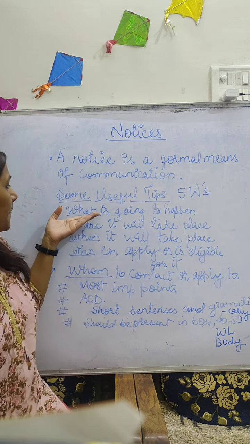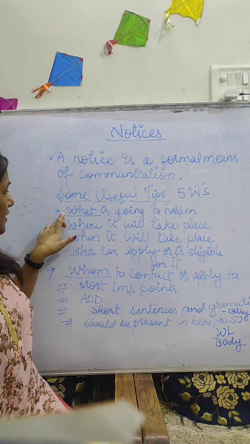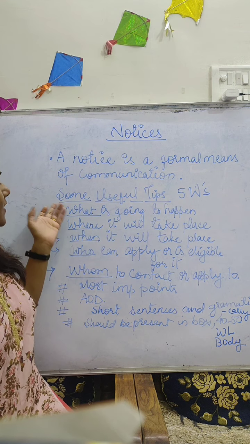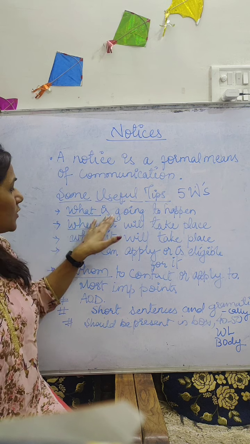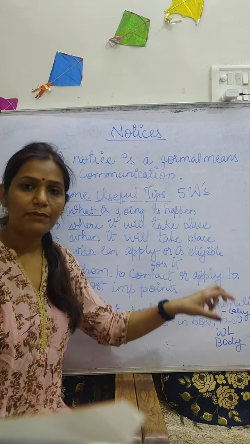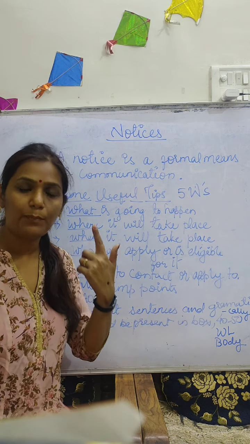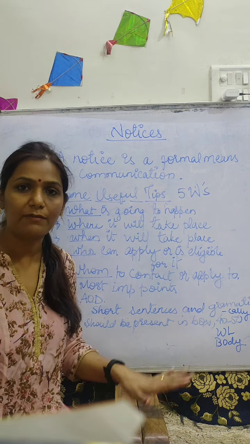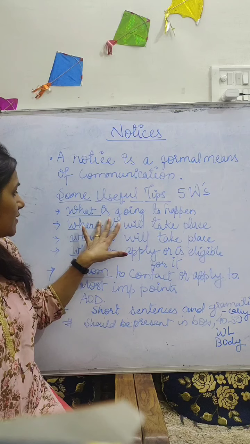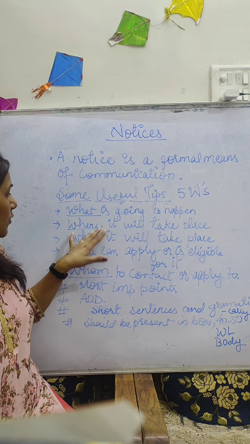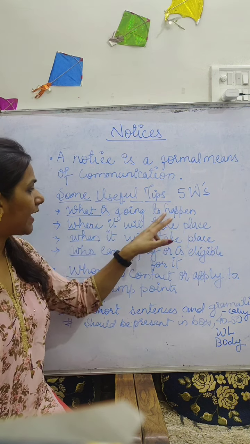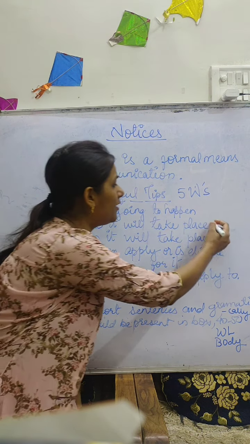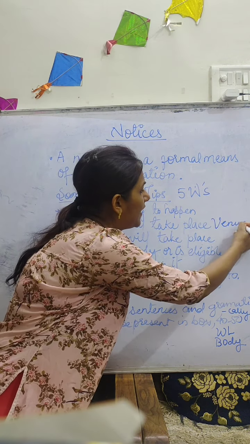So what is going to happen? First W is what is going to happen. That means before writing the notice, you have to keep in your mind why you are writing the notice and for what you are going to write it. Second W is where it will take place. We call it the venue, that means the place.